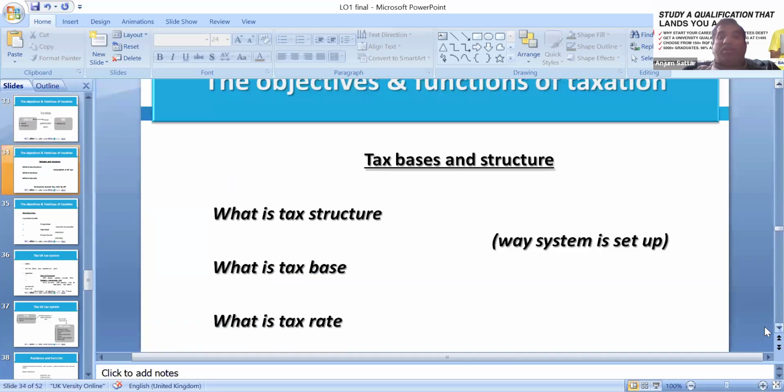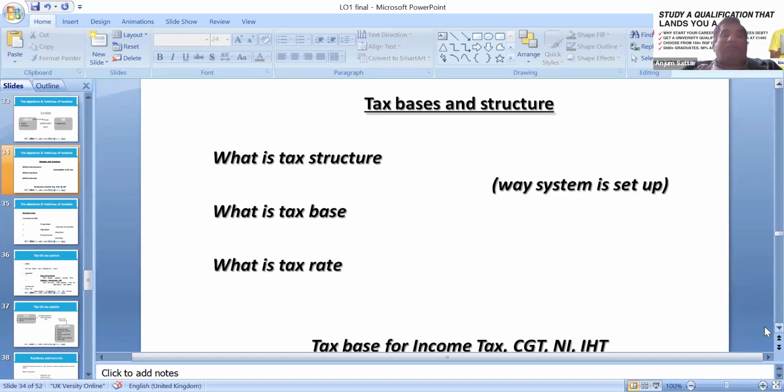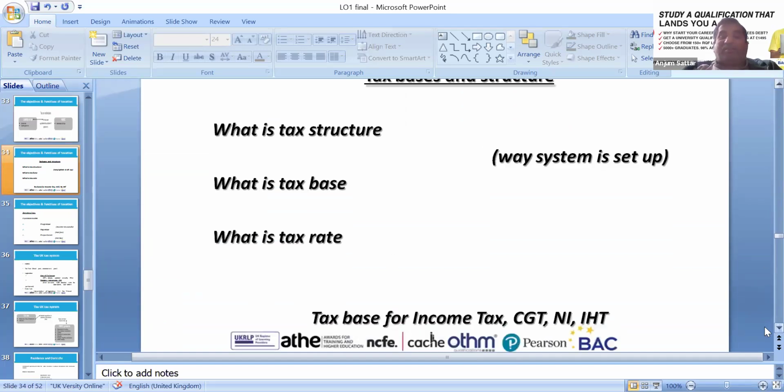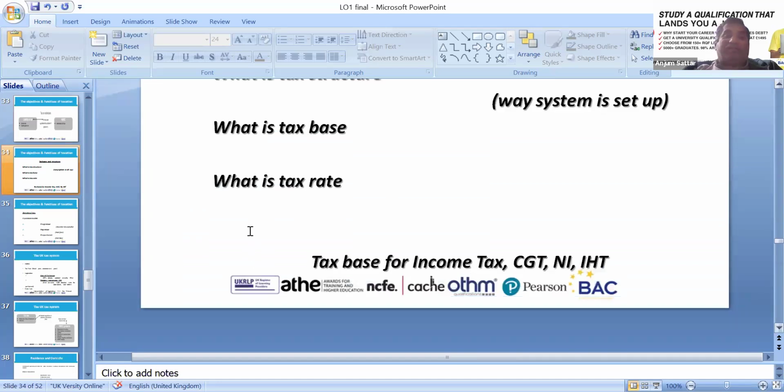So we are using the Finance Act 2023. The objective and function of taxation, what is the tax structure, what is the tax base, and what is the tax rate. So we can look at those, and then of course we can pay inheritance tax, income tax, or capital gains tax, and NI contributions accordingly.